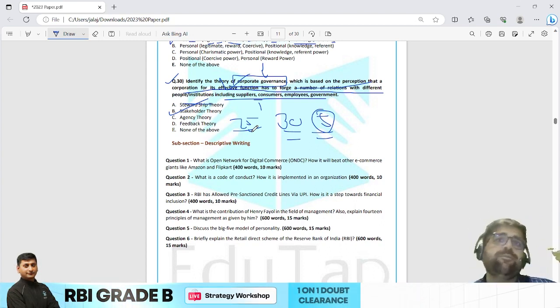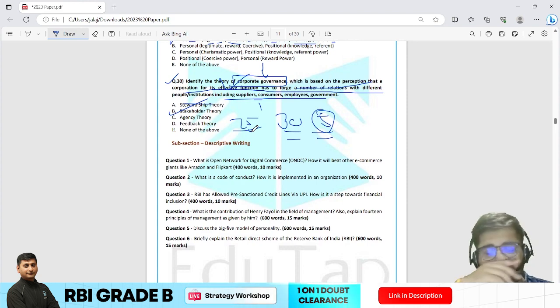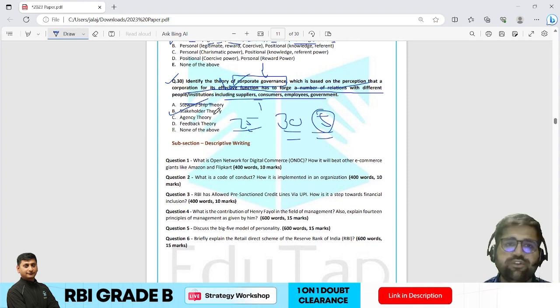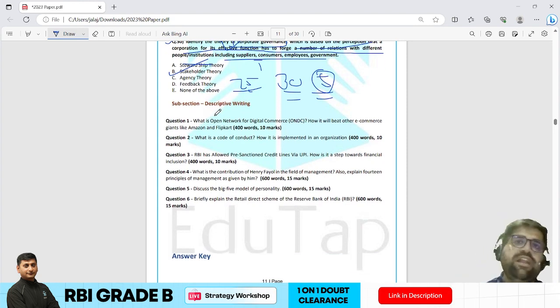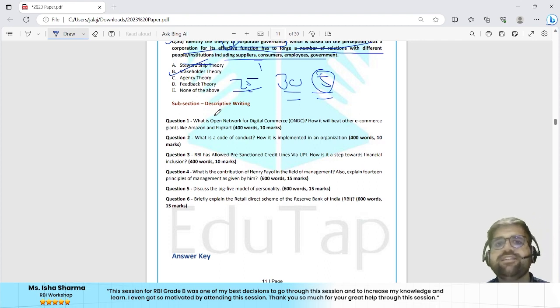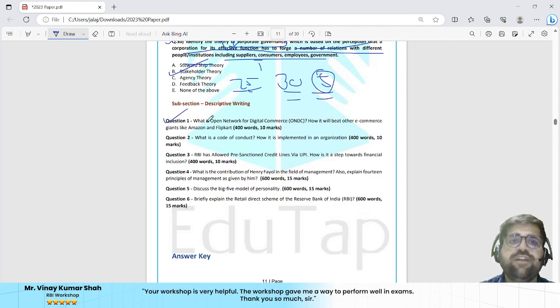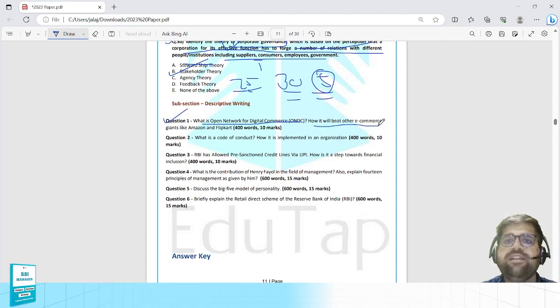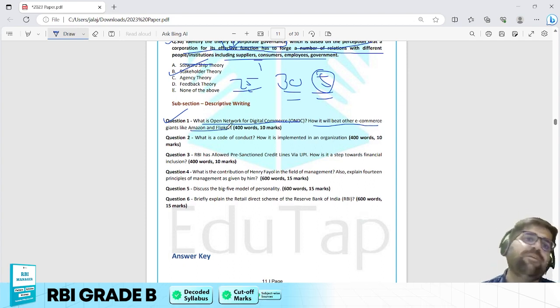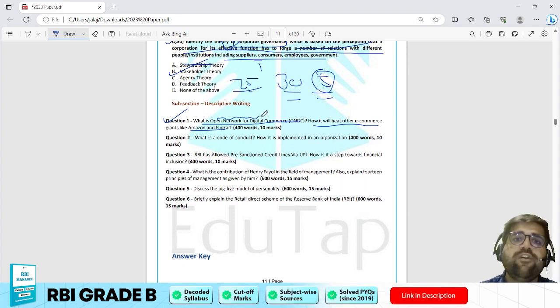Now I'm starting with my analysis of descriptive writing. Okay, as you know, there are 6 questions which appear in descriptive, but you only have to attempt 4. First, I will discuss the 400 word or the 10 marker questions. Then I will discuss the 15 marker questions. Question 1 is related to what is the Open Network for Digital Commerce, and how it will beat other e-commerce giants like Amazon or Flipkart.